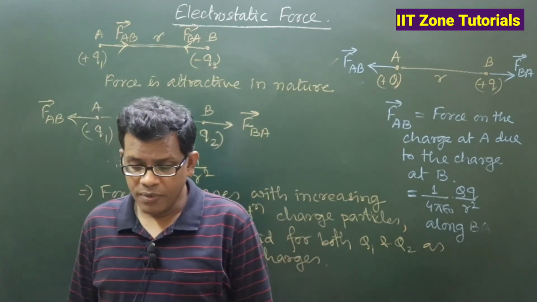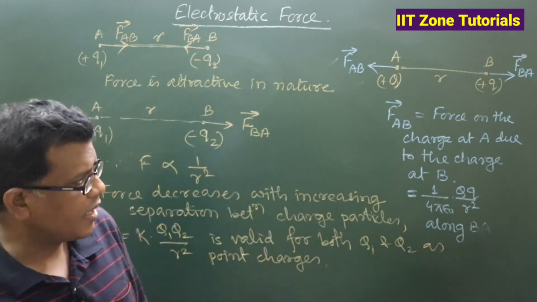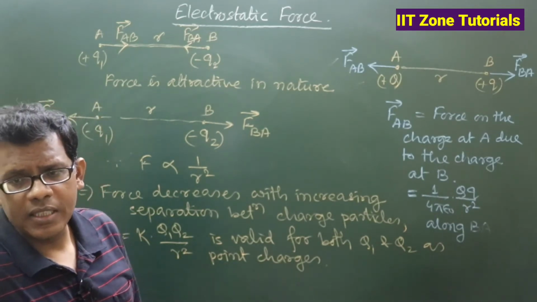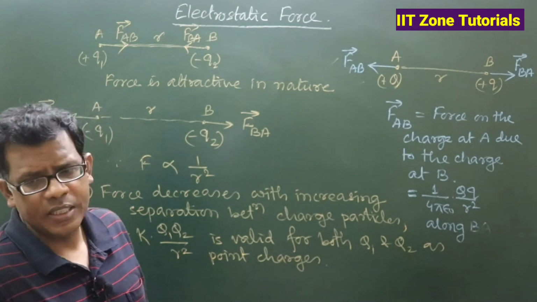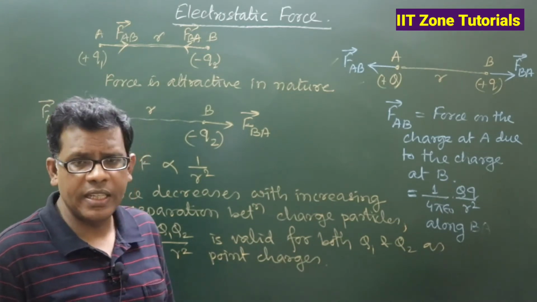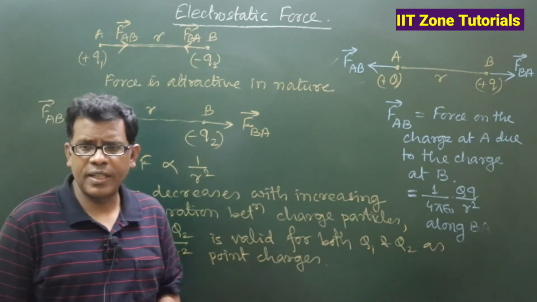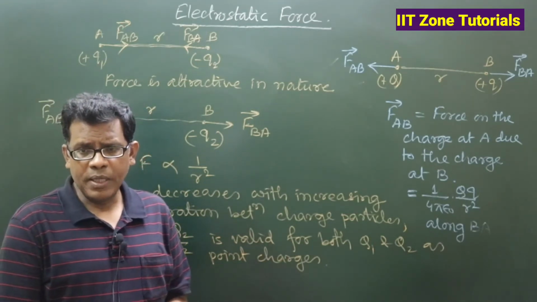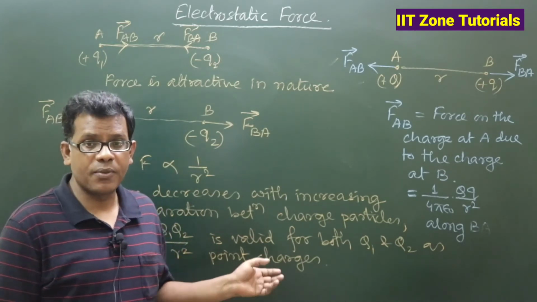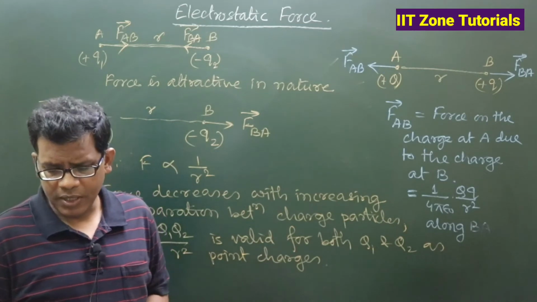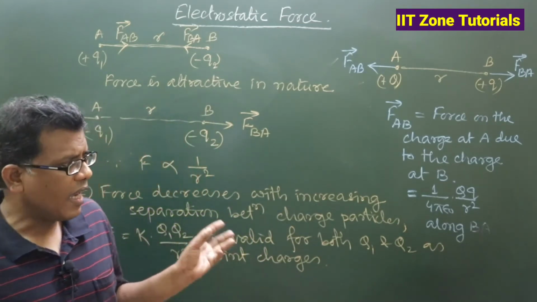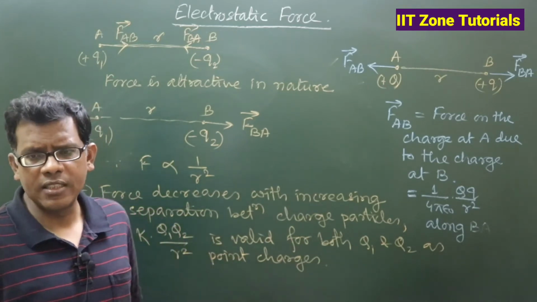In case either Q1 or Q2 is a dimensional charge, there can be many situations where we fail to use this formula directly to find the force of interaction between them. Sometimes, in spite of Q1, Q2 being dimensional charges, we can apply this formula, but only subject to the condition that we can reduce the dimensional charge to a point charge.